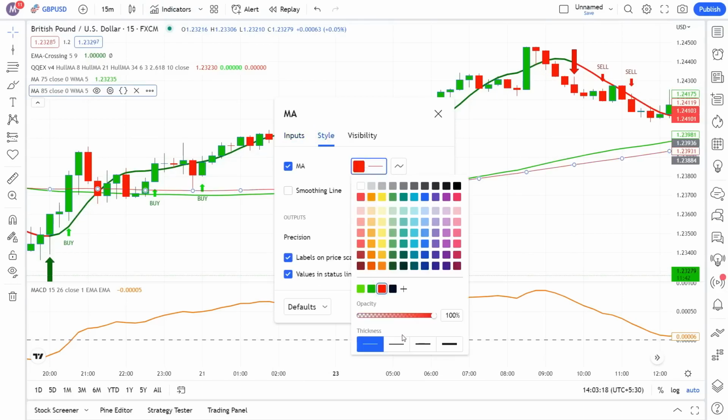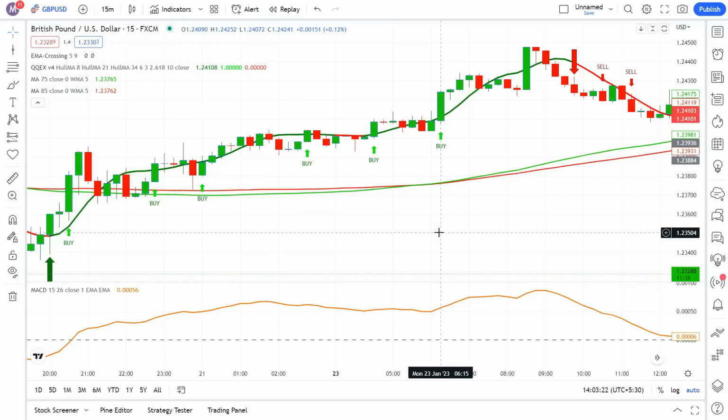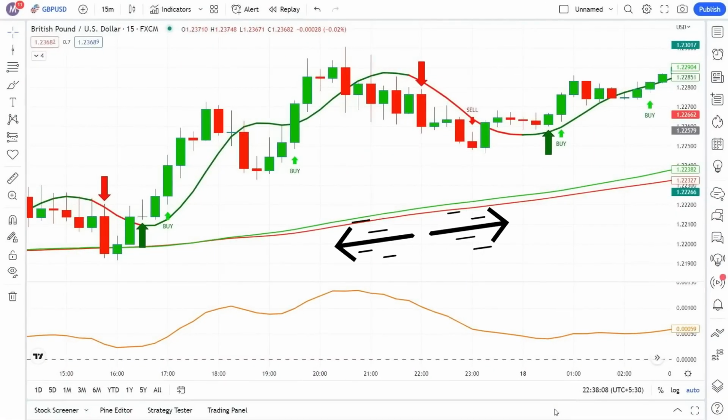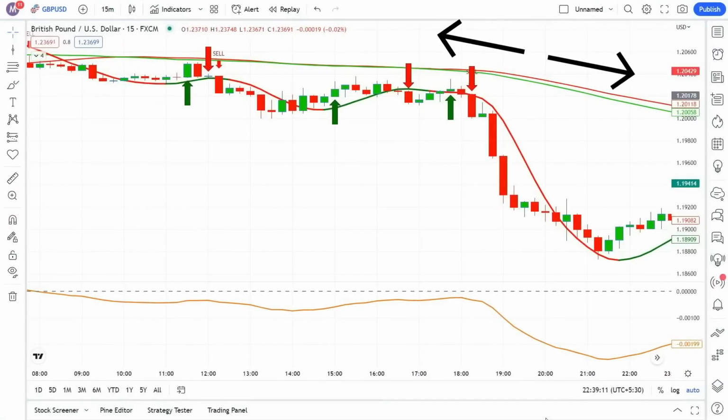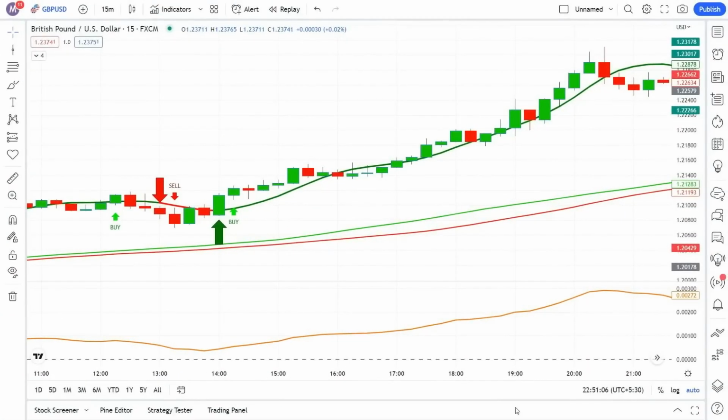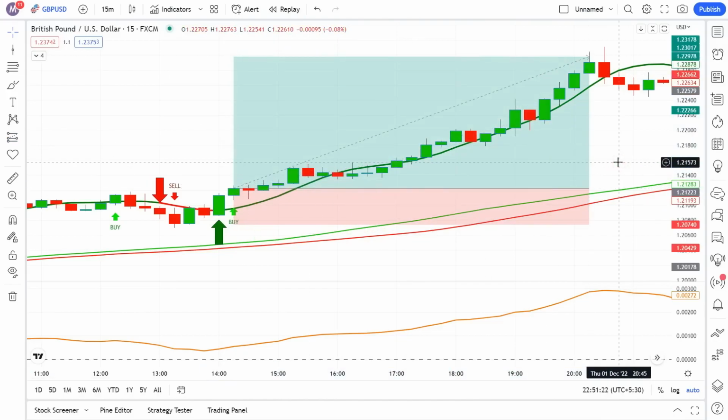This moving average line actually shows us the direction of the market's trend. If the price is higher than the moving average line, it means that the trend of the market is upwards. And if the price is lower than the moving average line, it says that the trend of the market is downwards. We can enter a buy trade whenever a buy signal has been given by the first indicator, which is trade QQE. Here we got a buy signal, and the second condition is the MACD being above the zero line. But now we got a third condition as well, that is the price being higher than the moving average lines. Here our trigger candlestick has been closed exactly above the moving average graph. So we are allowed to enter a buy trade.